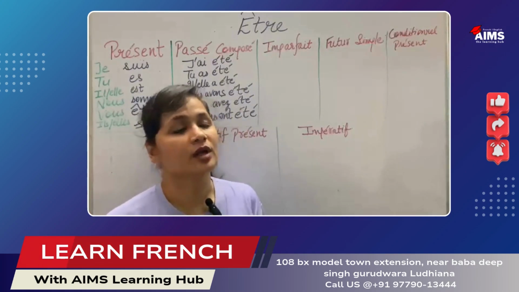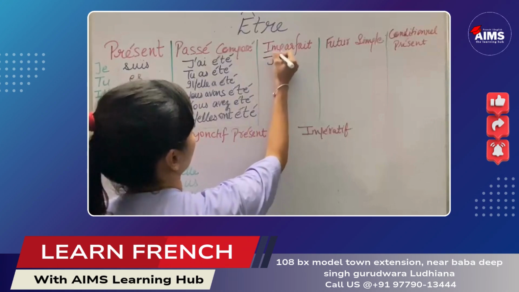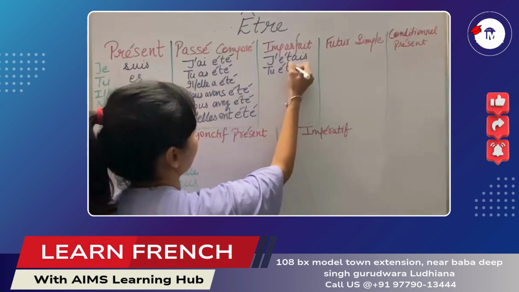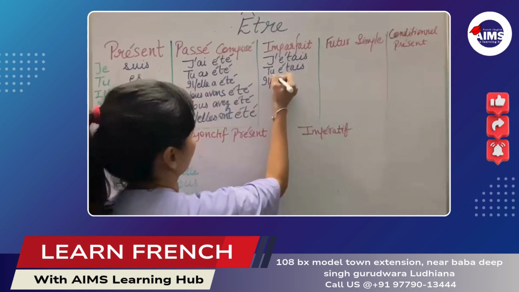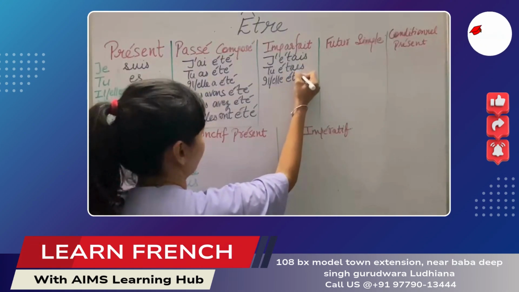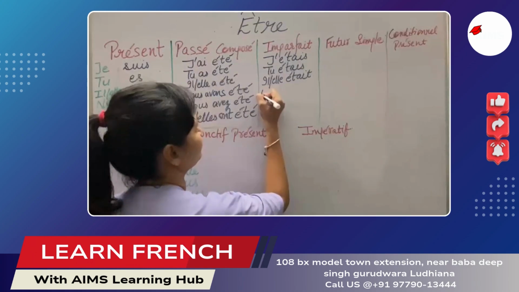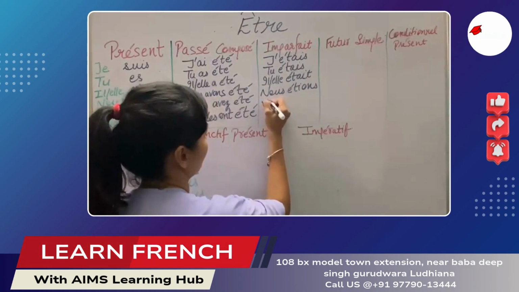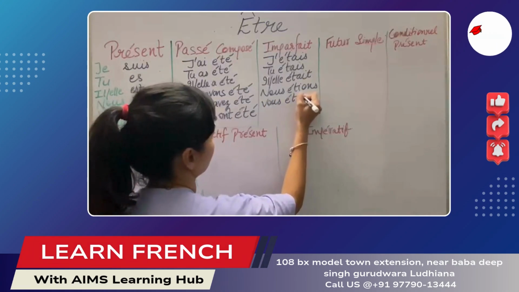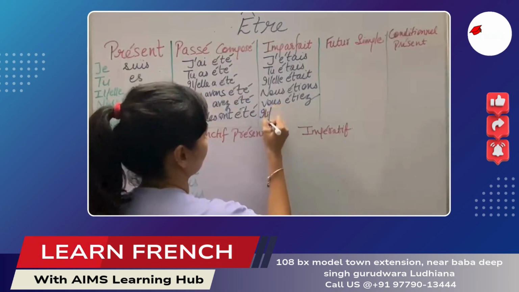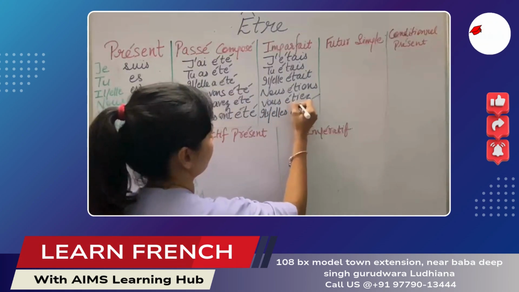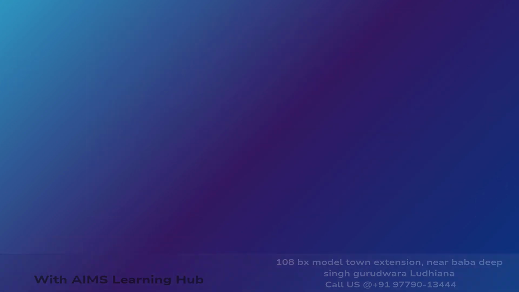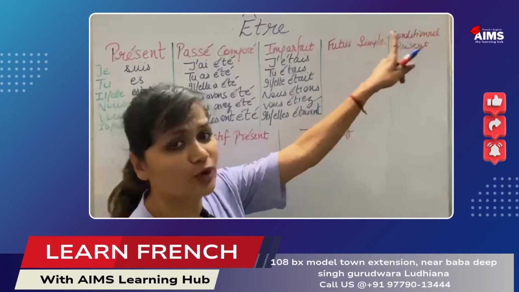Okay, let's move to l'imparfait. J'étais. Tu étais. Il, elle était. Just repeat after me. Nous étions. Vous étiez. Ils, elles étaient. Okay? Let's learn the next one, futur simple.